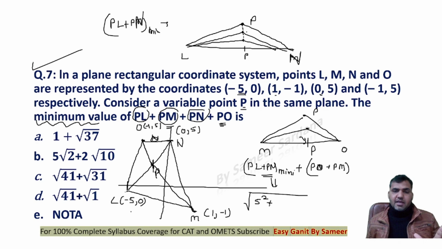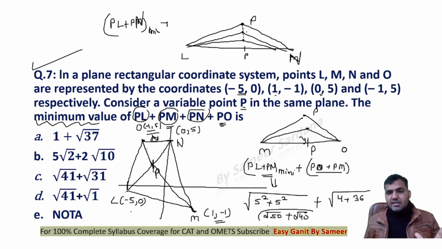x2 minus x1 square plus y2 minus y1 square. This is again 5 square, right? Similarly, PO plus PN will again be PO plus PM. PO plus PM is again the distance between (-1, 5) and (1, -1). Apply the distance formula: x2 minus x1 square is 4, plus y2 minus y1 square, 5 minus (-1) is 6, 36, right? So this is root 50 plus root 40.